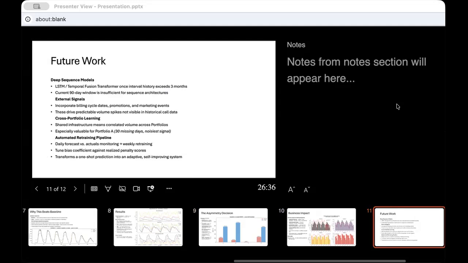Then cross-client learning. The four clients share call center infrastructure, so where one is busy, others tend to be busy too. A model could learn these correlations and improve predictions, especially for client A, the smallest and noisiest. Next slide.